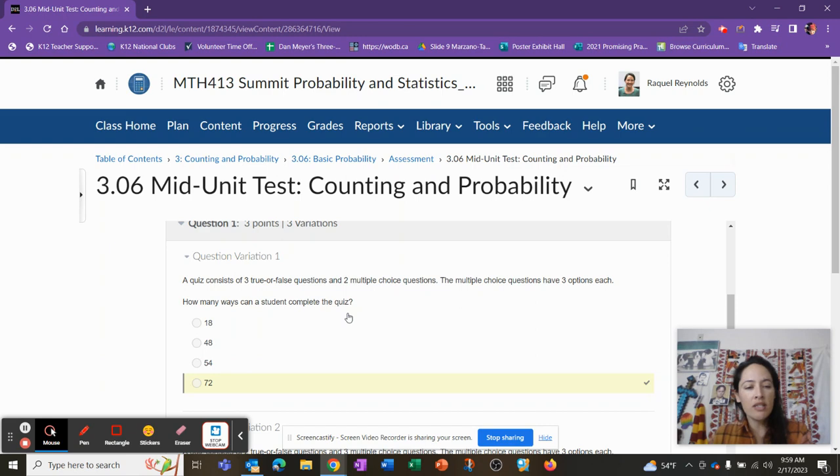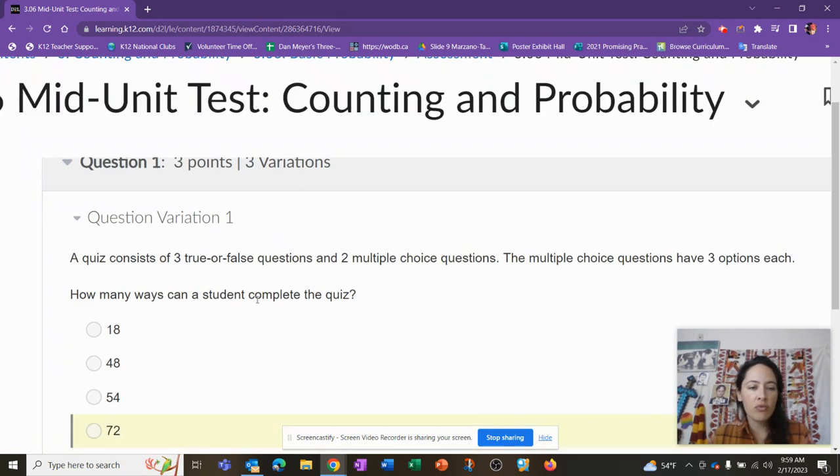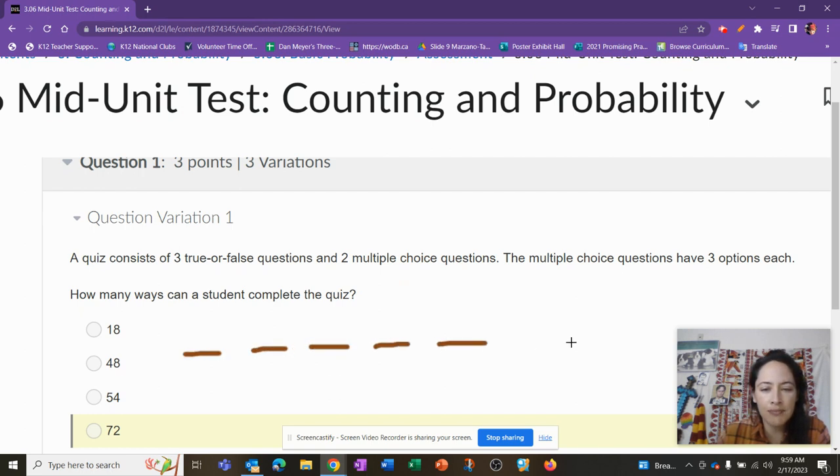Okay. A quiz consists of 3 true or false questions and 2 multiple choice questions. The multiple choice questions have 3 options each. How many ways can a student complete the quiz? Okay, you might have this exact question and think, oh, there's my answer. Let's do it, right? You might not have this variation and think, oh man. 3 true or false questions, 2 multiple choice questions. So we have 1, 2, 3, 4, 5, right?